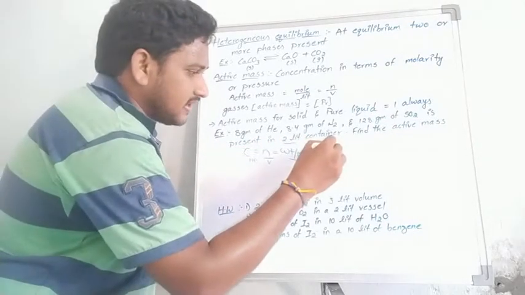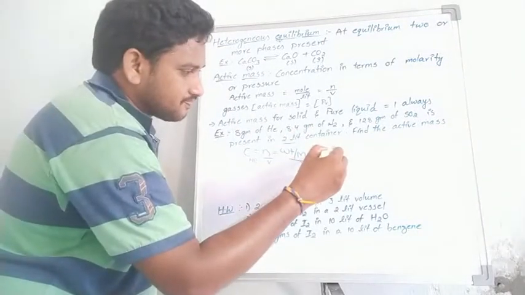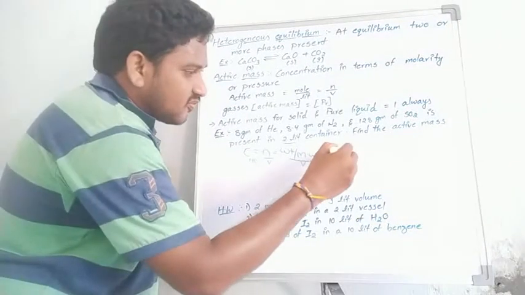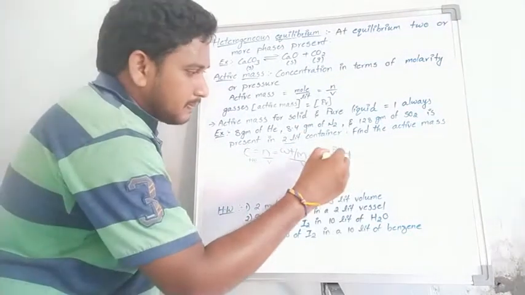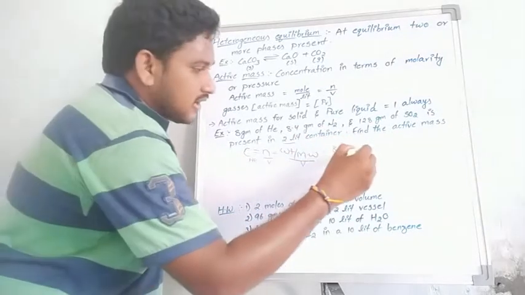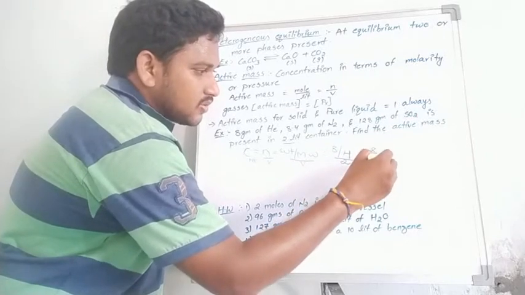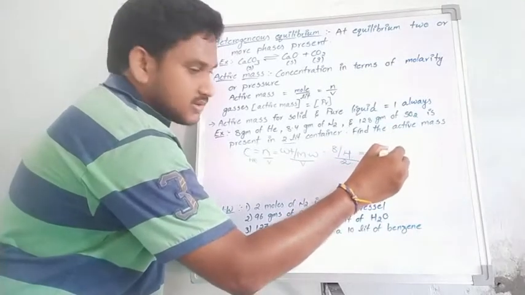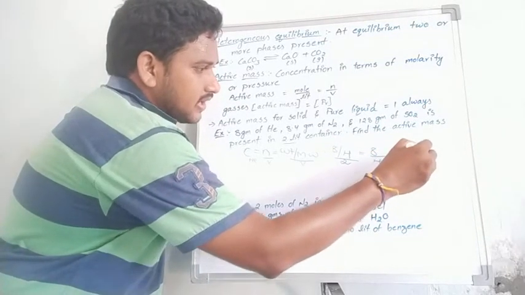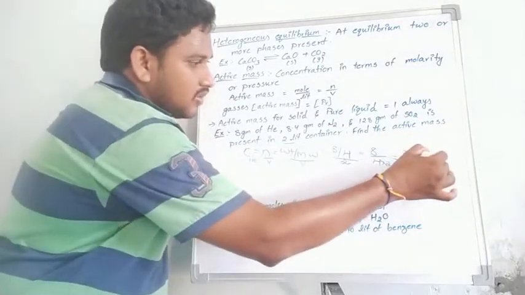What is the molecular weight of helium? Helium is 4, and the volume is 2 liter. For our convenience, 8 by 4 into 2. Students, 8 by 8, that is 1. That is the active mass for helium, only 1.